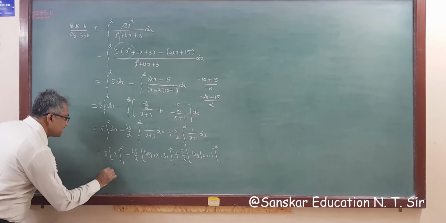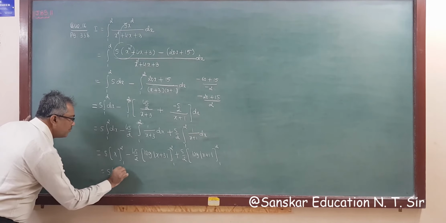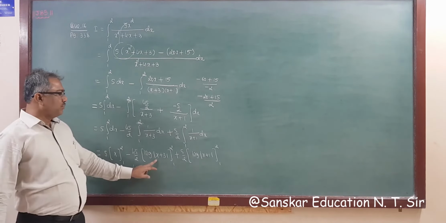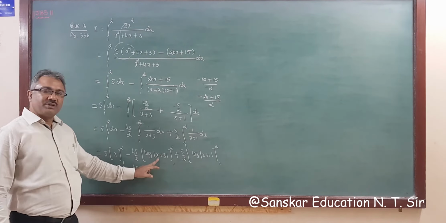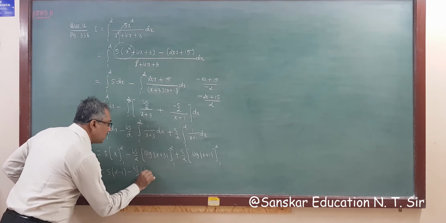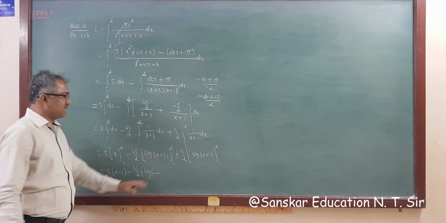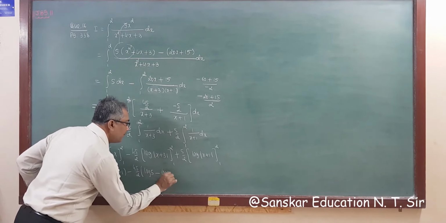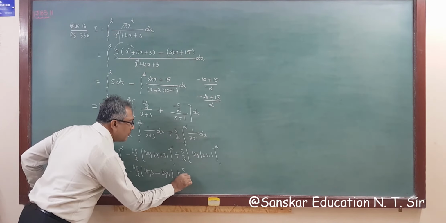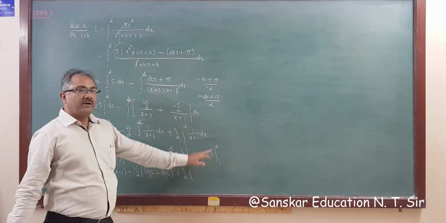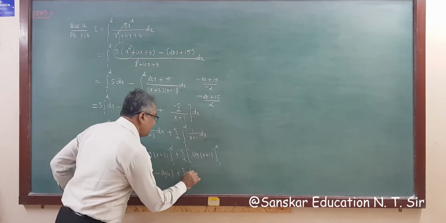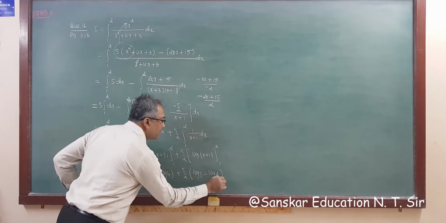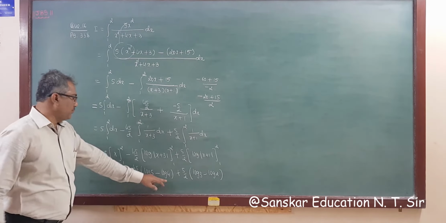So this is 5 times 2 minus 1 minus 45 by 2. Now 2. So log 3 plus 2 is 5. So log 5 minus log 1. 3 plus 1 is 4. So log 4 plus 5 by 2 log upper limit 2. 2 plus 1 is 3. So log 3 minus log 2. Right? So this is log 5 by 4.